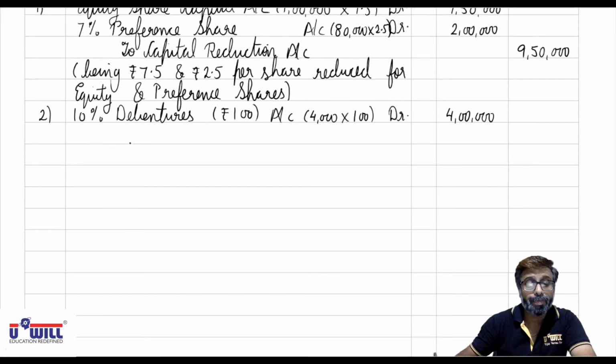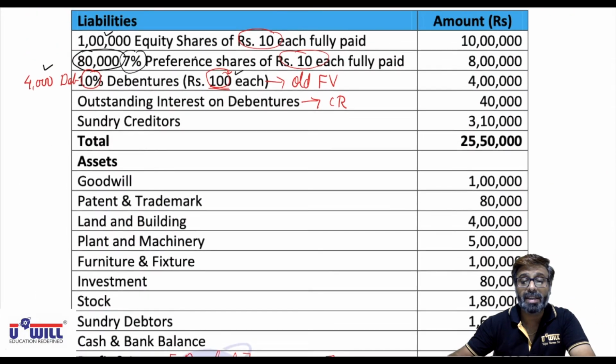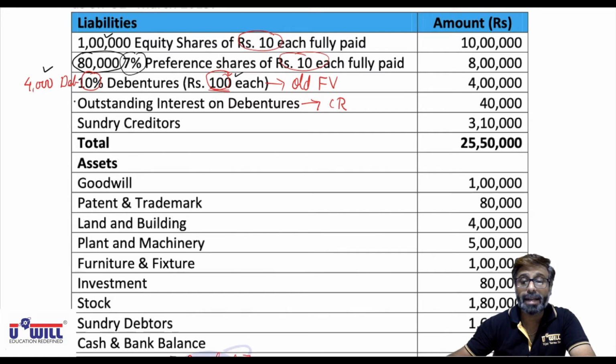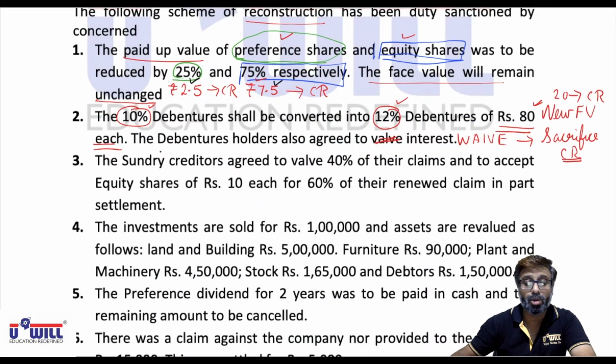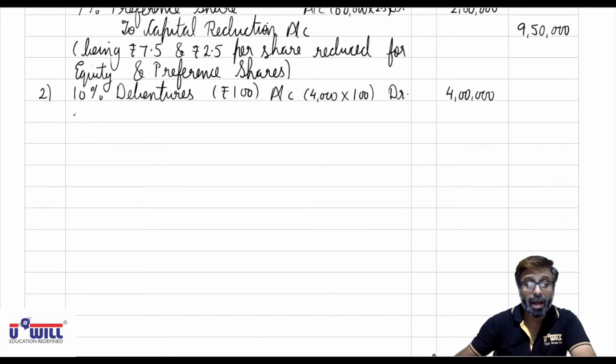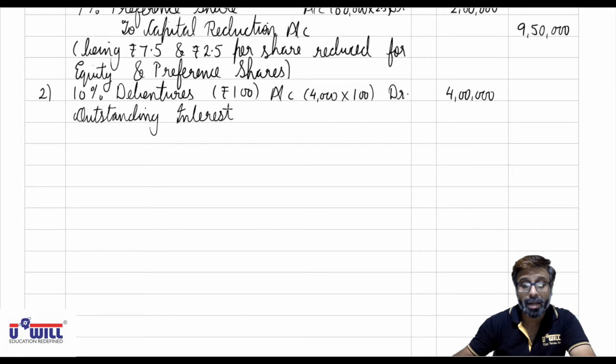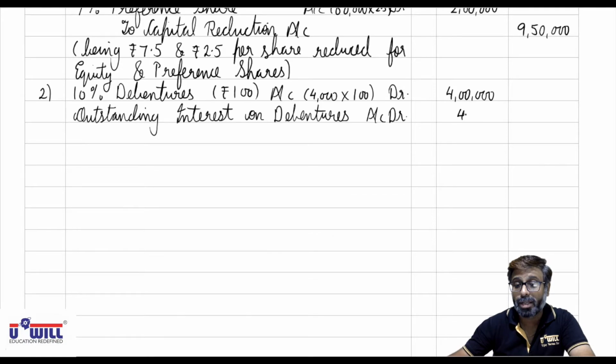Then outstanding interest is also sacrificed, so outstanding interest on debentures account debit 40,000.